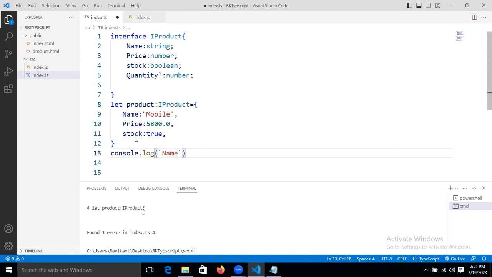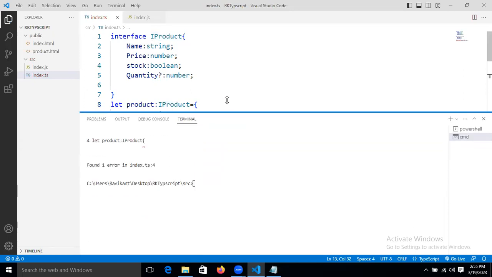We want to print the name now. Take the dollar symbol, open curly bracket, close curly bracket, and use product dot name. Whatever property you want to print, you can print those properties now.